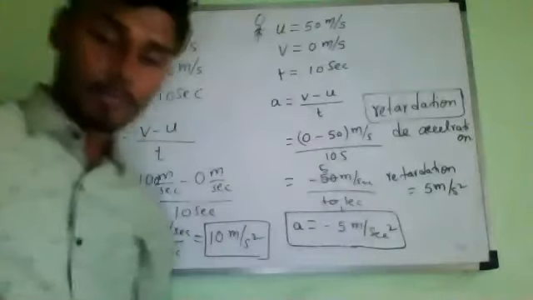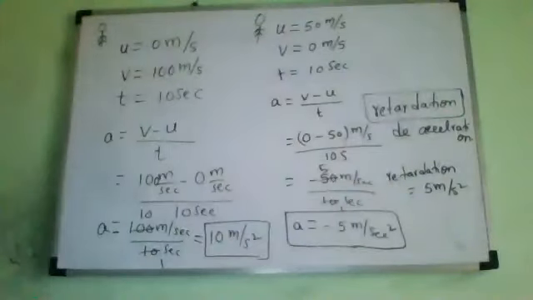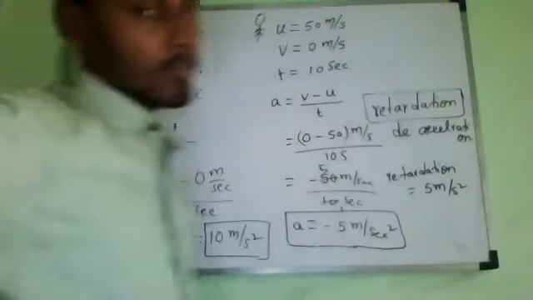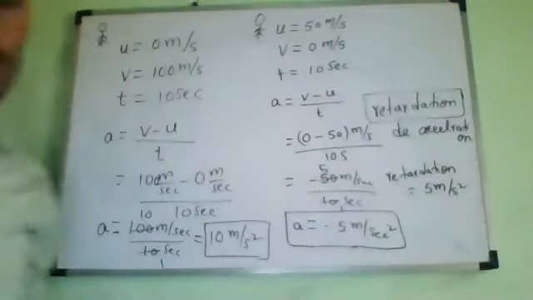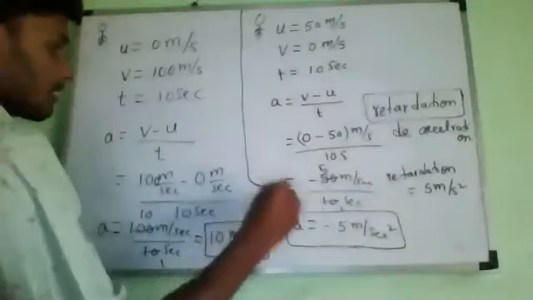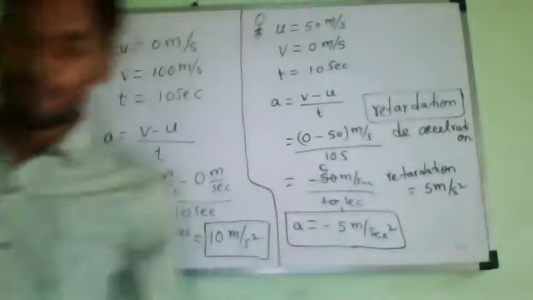Example, solve this one, all of you. Clear? Yes or no? Yes, sir. Solve it. Sir, which is for negative acceleration? This is the second one. The second one is negative acceleration. You got minus 5 meter per second square. Yes or no? This is for positive acceleration and this is for negative acceleration.